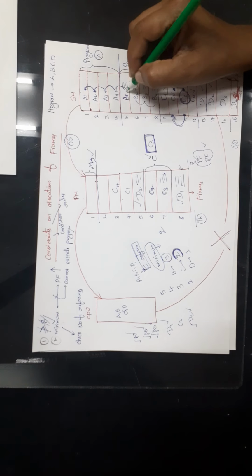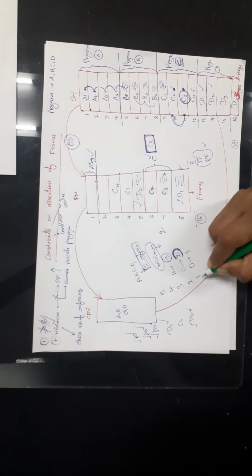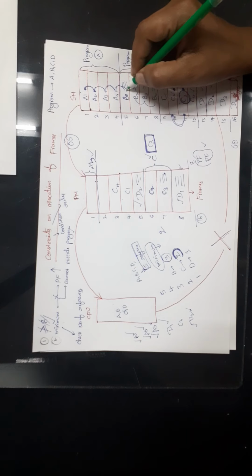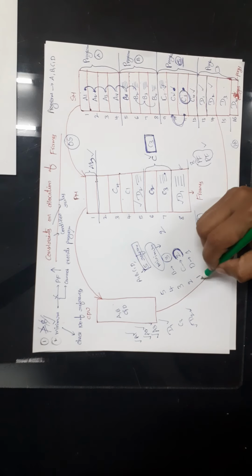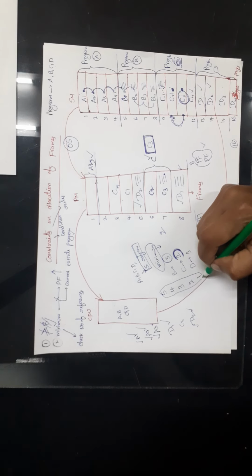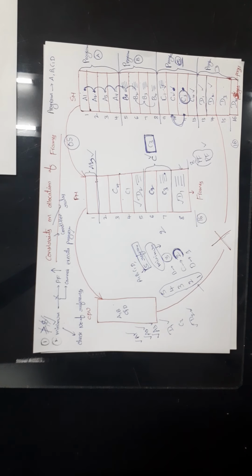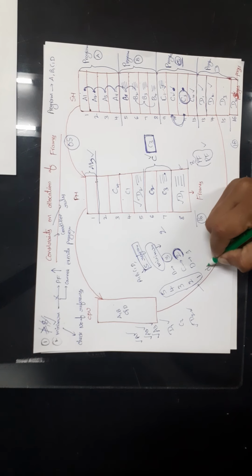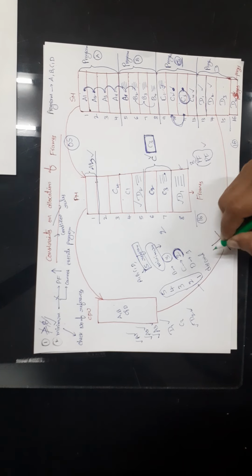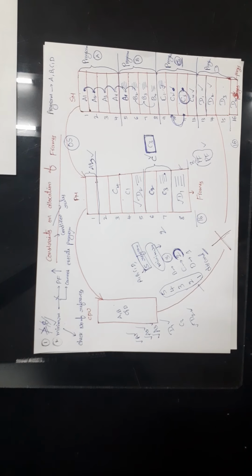Now A4 requires B1, so the reference count becomes 1. Now B1 requires B2. So we have used all the possible requests, right? It cannot make any further request. If it tries to make another request, we will discard the process. That means we will stop executing that particular process. This is about the minimum number of frames.